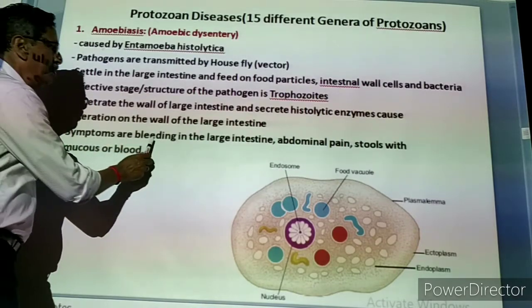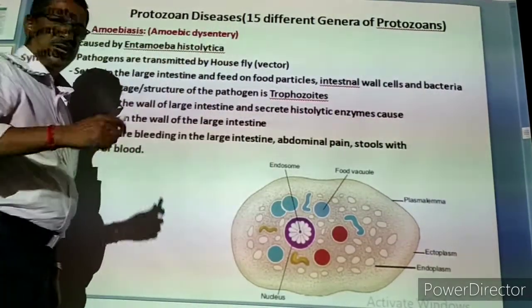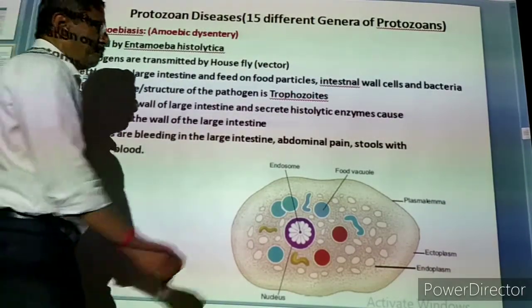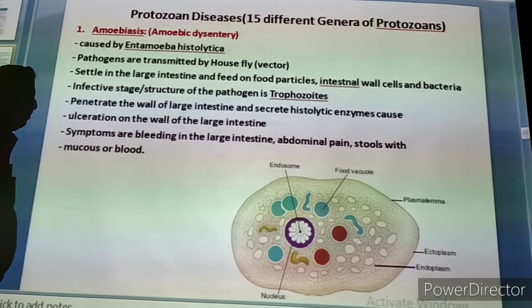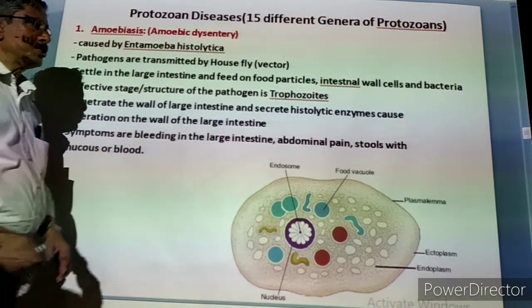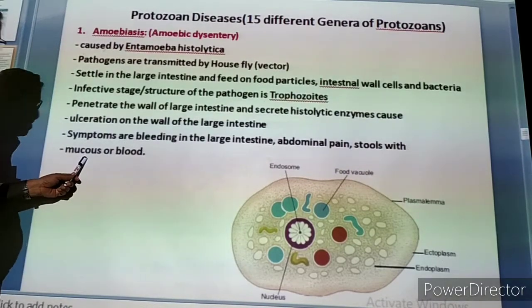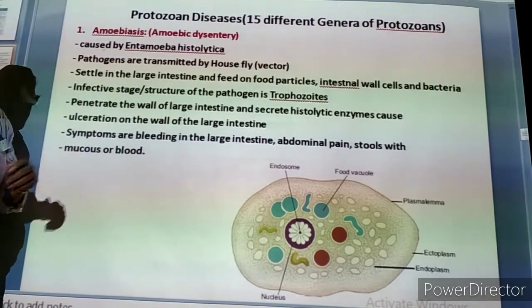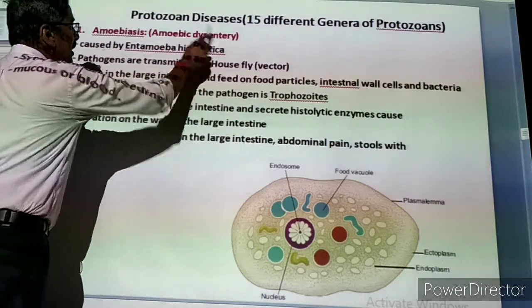That is called bleeding in the large intestine. Abdominal pain because of damage. Severe pain will be there. The stools with mucus or blood, that is the dysentery we are calling. Stools means undigested food with mucus will be there, white jelly-like substance, or blood will be there. That is called dysentery. That is why we are calling it amoebic dysentery.